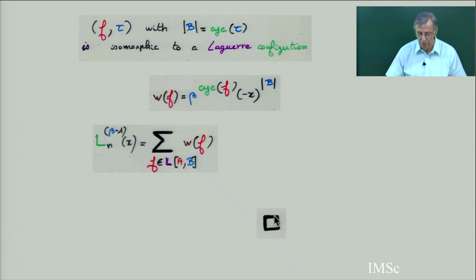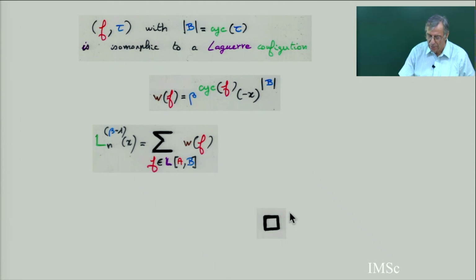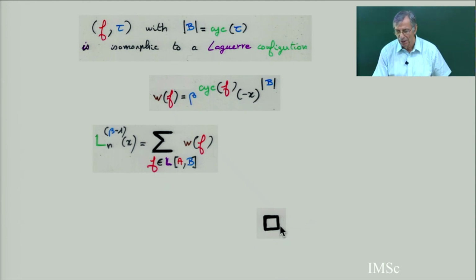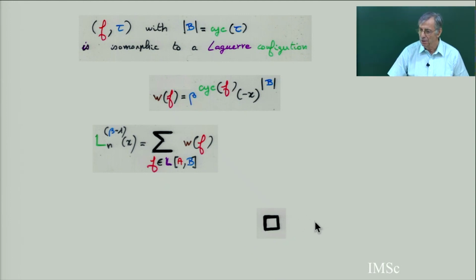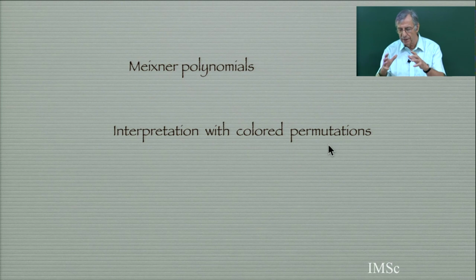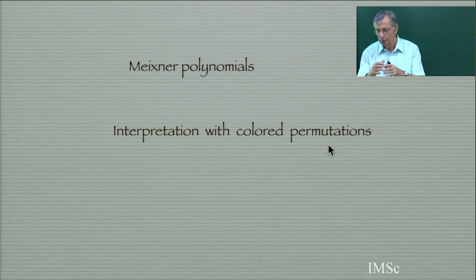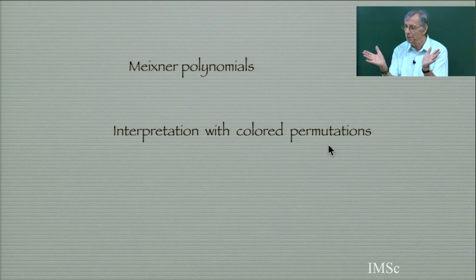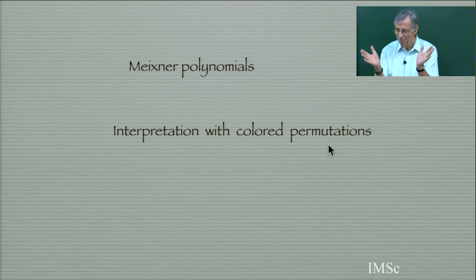So that's the end of the proof of the limit formula. Now, for the Meixner polynomial, there are three interpretations. It's interesting to give another interpretation, one with colored permutations, because the number of Meixner configurations on n elements is 2 to the power n times n factorial.